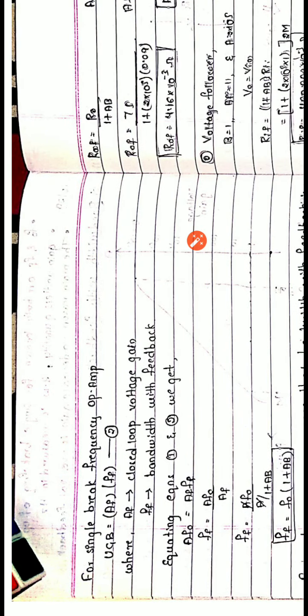Similarly, if I connect the feedback also for a unity gain, what I can write here is, for a single break frequency F0, UGB can be written as AF into FF, where AF is the closed loop voltage gain, and FF is the bandwidth with feedback. Both are equal to 1 for a particular frequency called the break frequency. Now you can equate them. If I equate them, it becomes A into F0 equals AF into FF, because both equal 1 for a particular frequency. That frequency is called the break frequency.